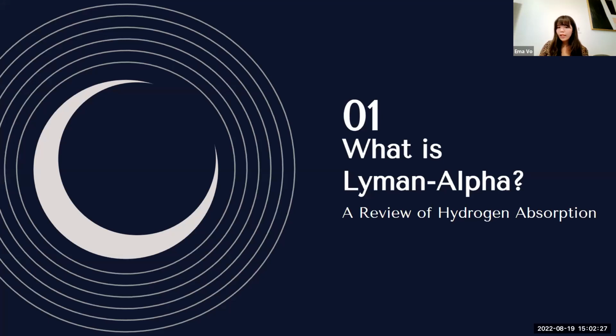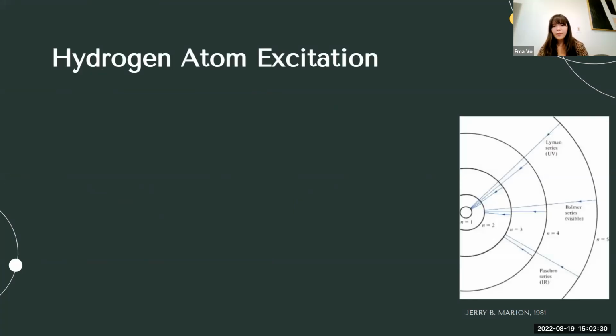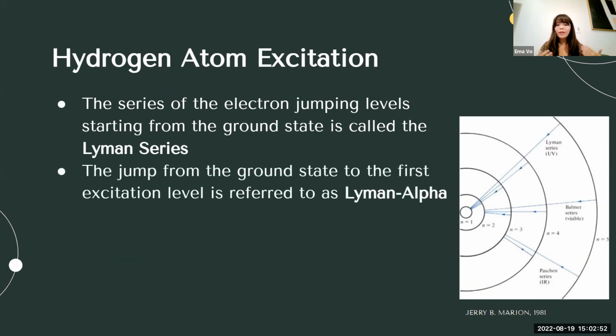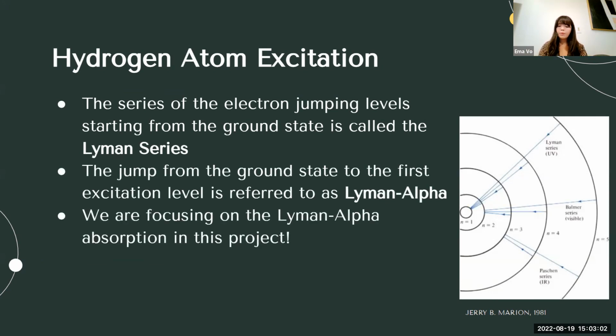So firstly, what is Lyman-Alpha? When it comes to hydrogen atom excitation, when hydrogen atoms are neutral and they take in energy from photons, they use that energy to move their electrons around. There are a few different series that describe the types of electron movement depending on where they start. We'll be talking about the Lyman series, where the electrons start on the very ground state of the atom. More specifically, Lyman-Alpha, which is the first jump in that series, where the electron goes from the ground state of the neutral atom to the first excitation level. That's what we'll be focusing on for most of this project.